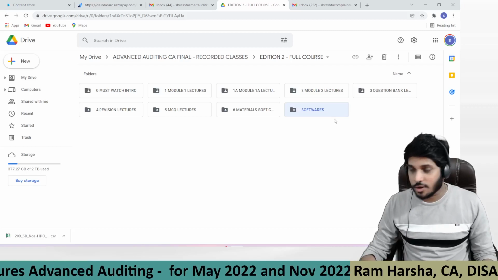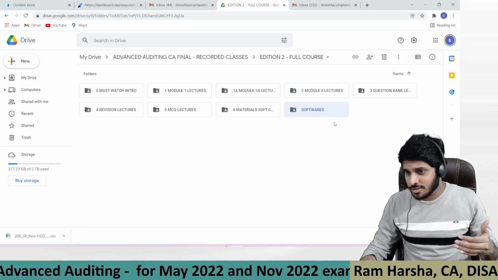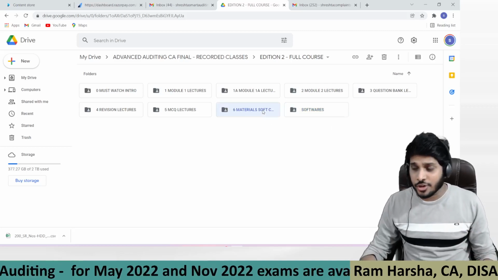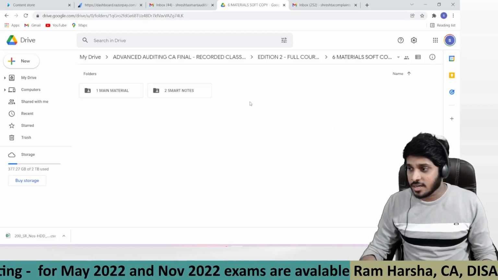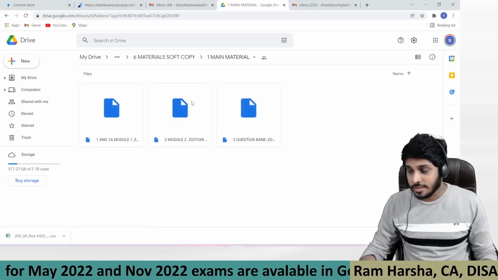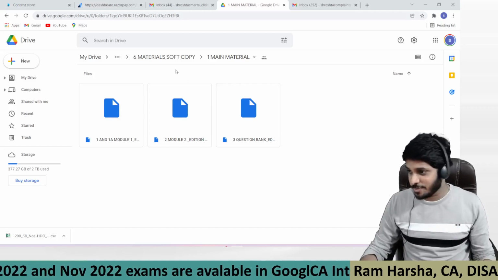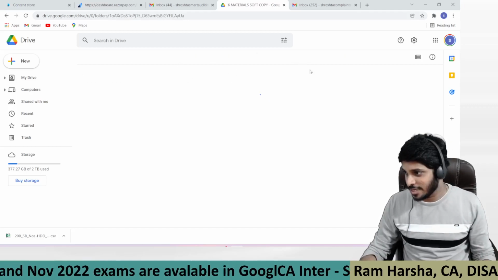The last one is the softwares folder, which you have to download, and on which you need to watch the class, the content browser. For your benefit, I have also added a main material soft copy. This material will also be watched only from the content browser. Of course, you are getting the hard copy, right? Why do you have to watch the soft copy?